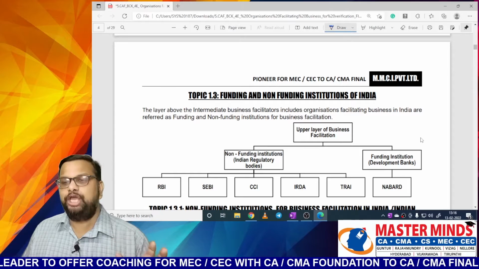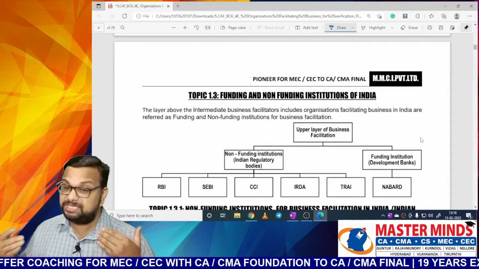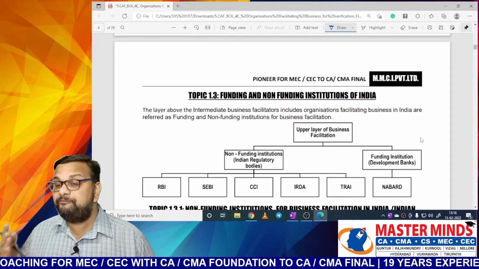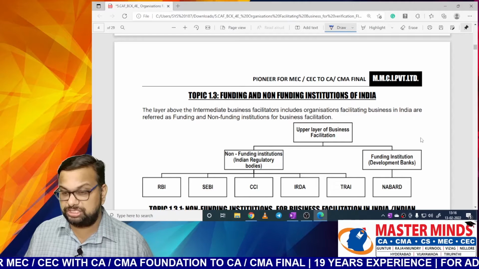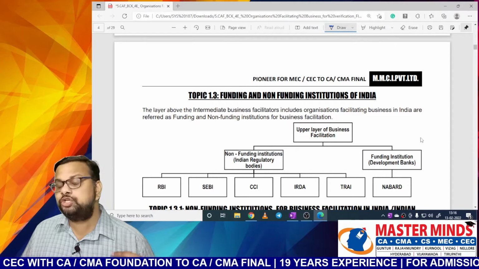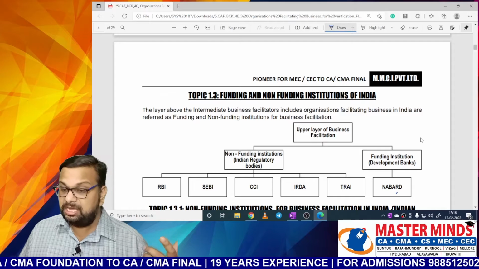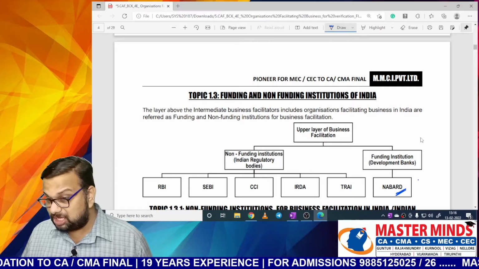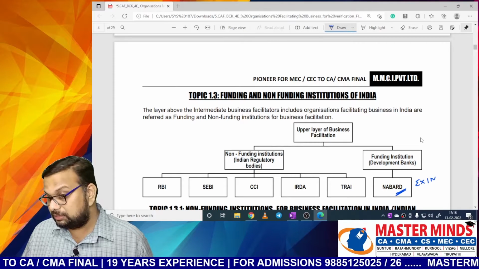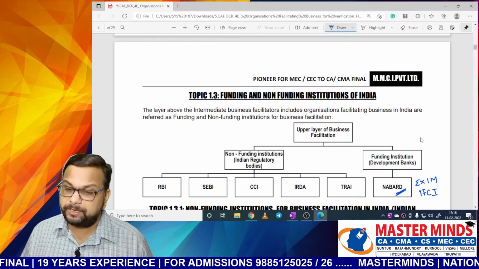The upper layer of business facilitation, or layer 3, is divided into 2 types: funding institutions and non-funding institutions. Funding institutions are also called development banks, and they provide financial assistance to the business. An example is NABARD. Other examples of funding institutions are Exim Bank and IFCI, Industrial Finance Corporation of India.